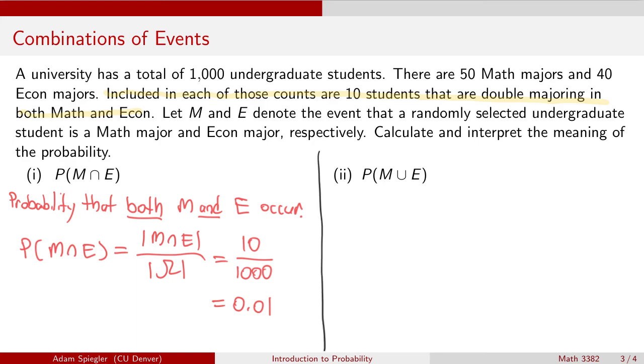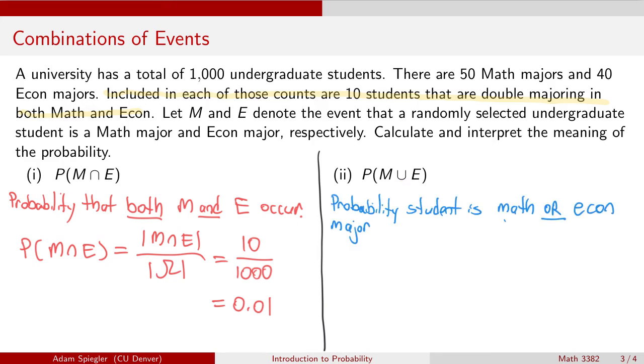And in number 2, it looks very similar. This frown, this intersection symbol, got flipped into a smile, and now we've got this union symbol. So M union E means they are a math major or an economics major. So this is an or situation.